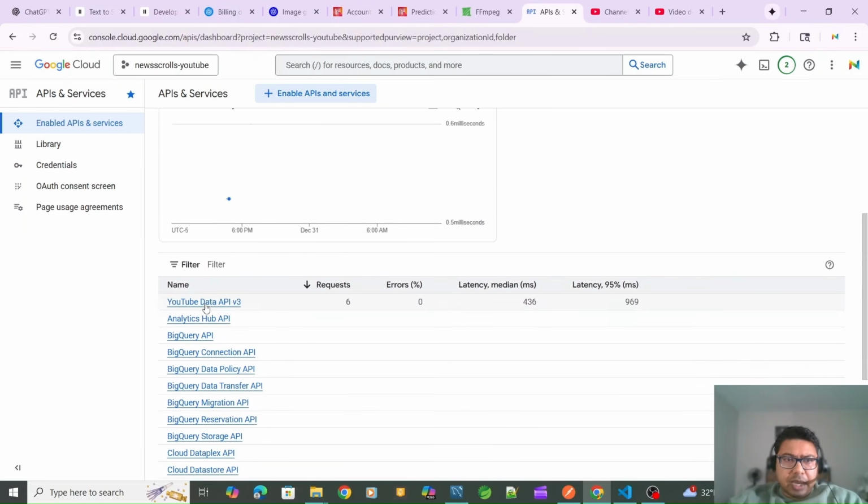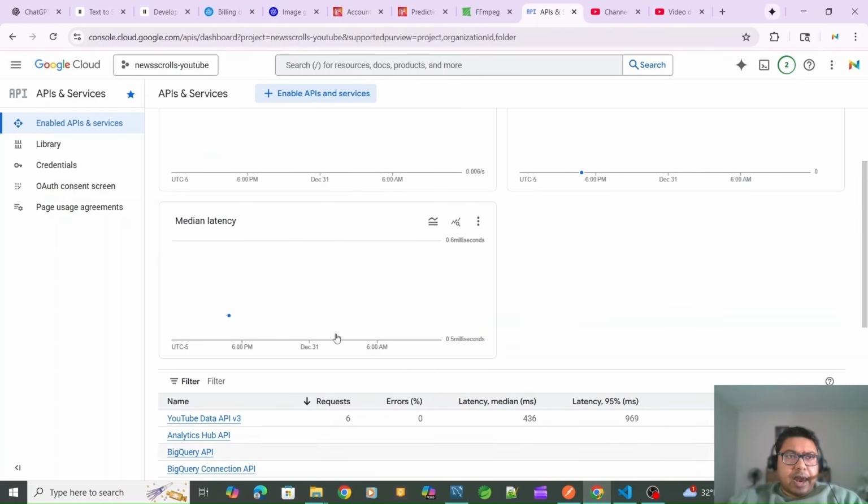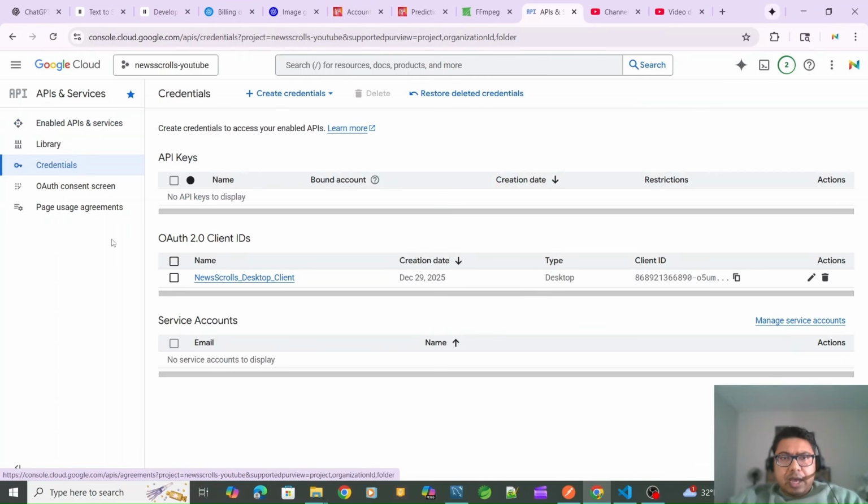Here, if you see, I have used this particular API, the YouTube Data API v3. This is the API we have to use, and it is free, meaning we do not need to pay YouTube anything to use it. If you see, I have posted 6 videos, so 6 requests have been made. This is where I need to create the credentials or auth key. This is the auth key I have created, and I have to keep it on my machine to use it programmatically. So this is the overall idea of how this has been done.